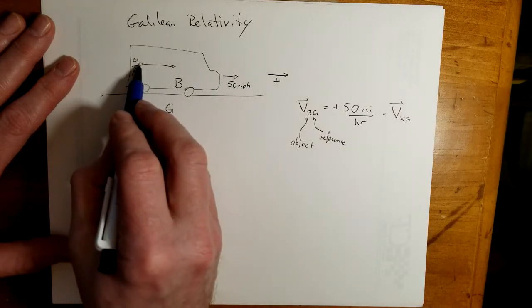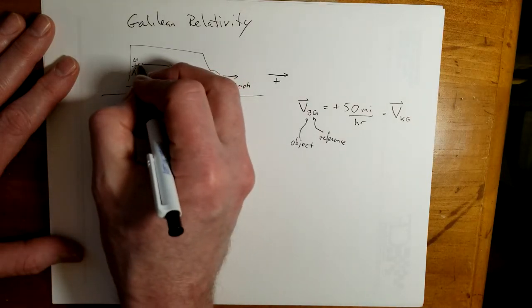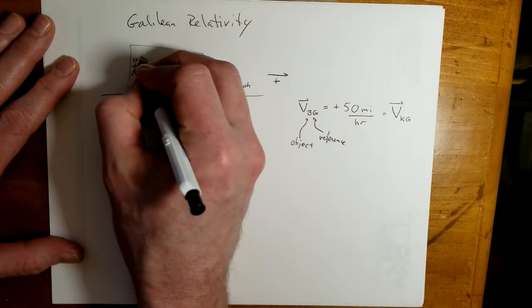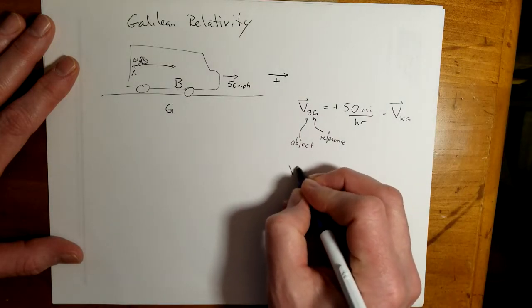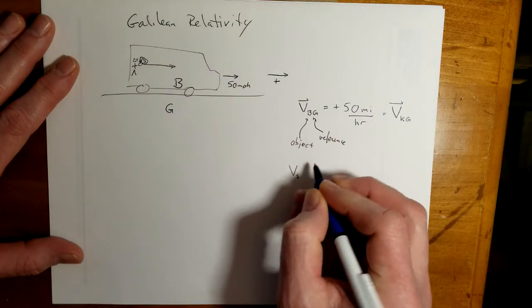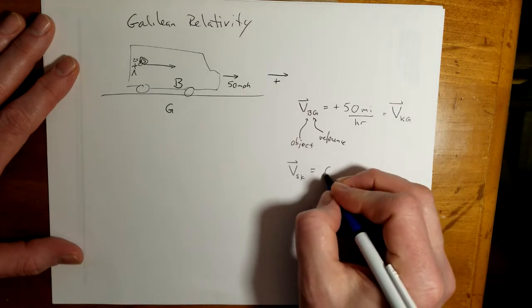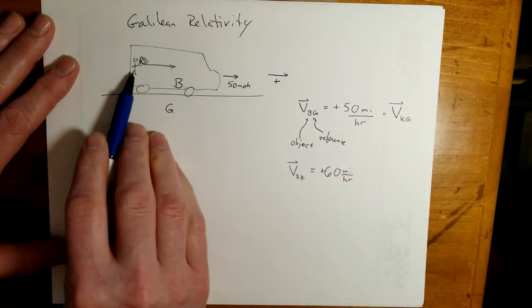He is throwing a ball forward, and since we're using B for bus, let's label this S for sphere. And the velocity of the sphere with respect to the kid, he's throwing it at 60 miles per hour relative to himself.